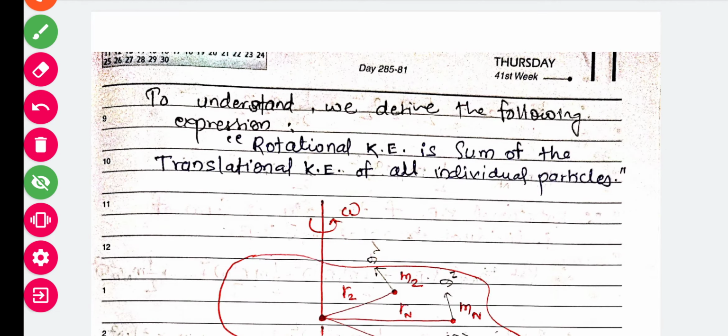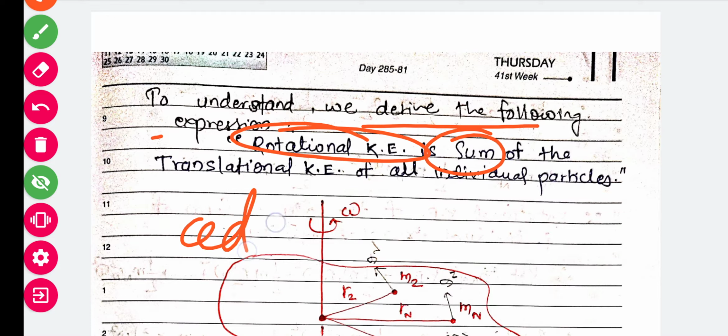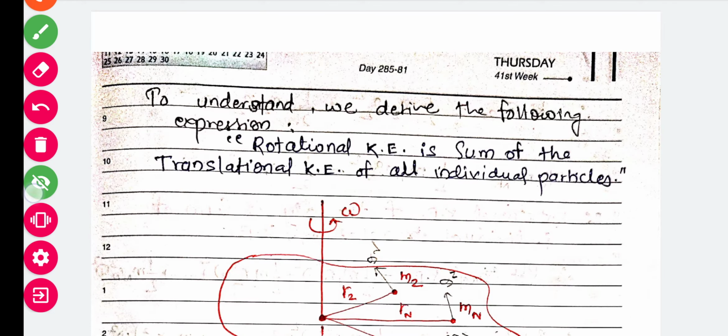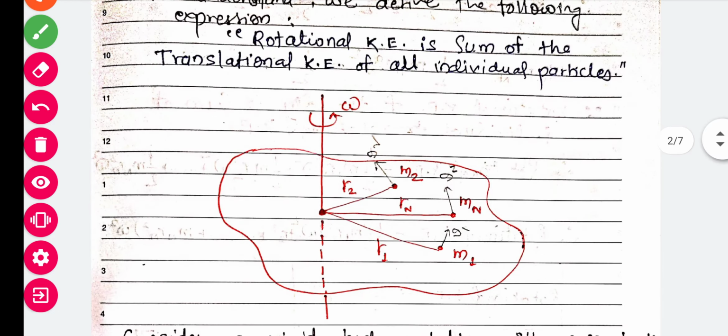So to understand this, we derive the following expression. That expression is called rotational kinetic energy. That is nothing but the sum, the addition of translational kinetic energy of all the individual particles. So whatever particles are in the body, they will perform.